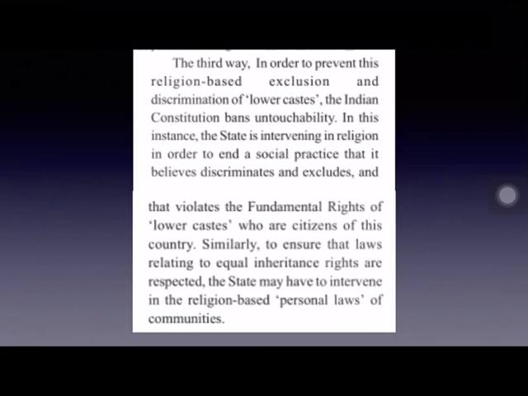And sometimes the government may interfere in the religion-based personal laws of the communities. There are some personal laws which are made for certain communities. And the government may interfere in these personal laws to make sure that laws relating to equal inheritance rights are respected for all the people.